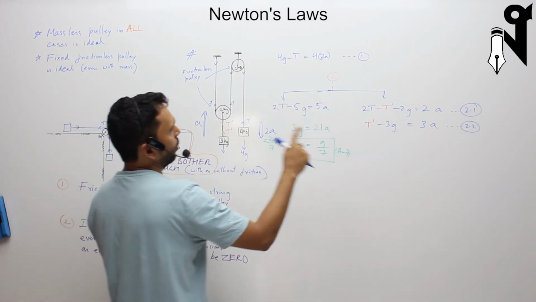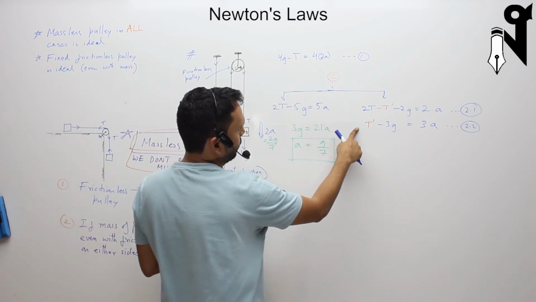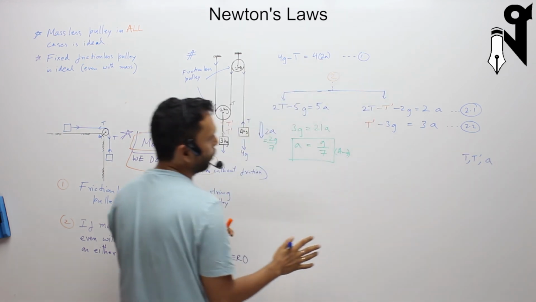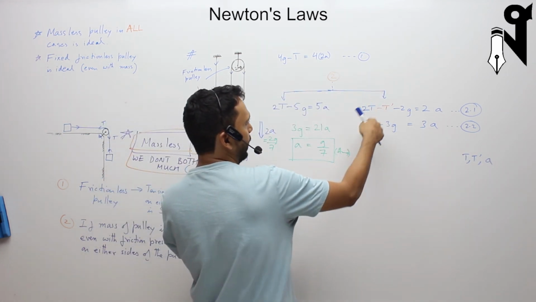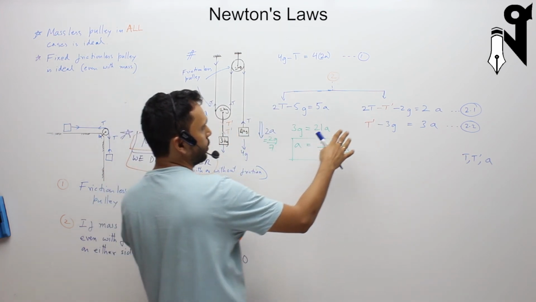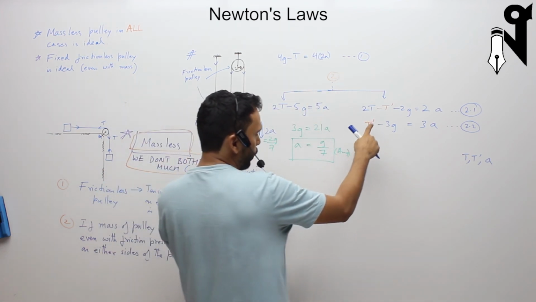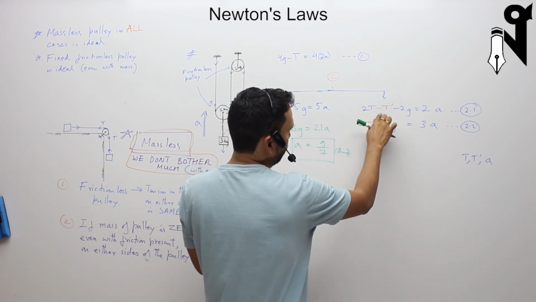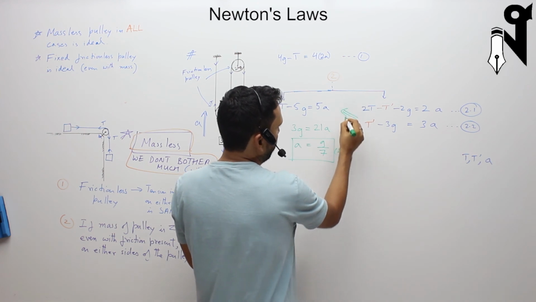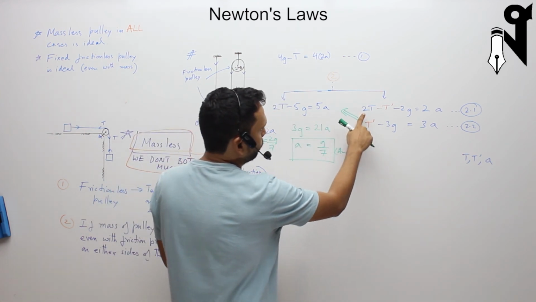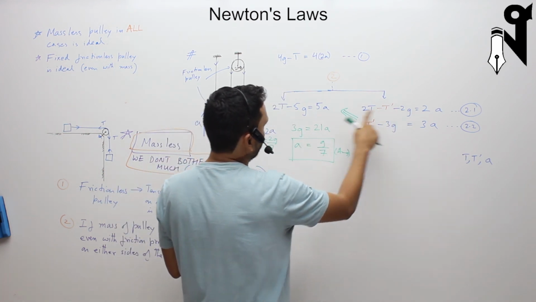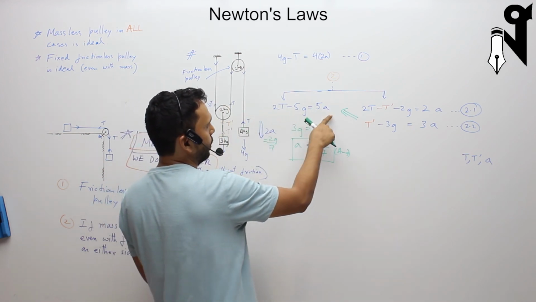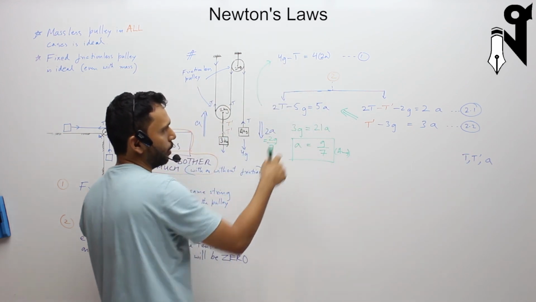So we have now got 3 equations, the first one here and then these, and 3 variables. What are the 3 variables? T, t dash and a. So what is the way to do it? Eliminate t dash first, and make 2 equations in 2 variables. How do we do that? We add these 2 equations. Then t dash is going to cancel with minus t dash, and what you will see is that you get 2t minus 3g minus 2g, which makes it minus 5g, is equal to 2 plus 3 times a, which is 5a. So ultimately you are going to get the same equation. Then you solve this equation with the first one and you get the same answer.